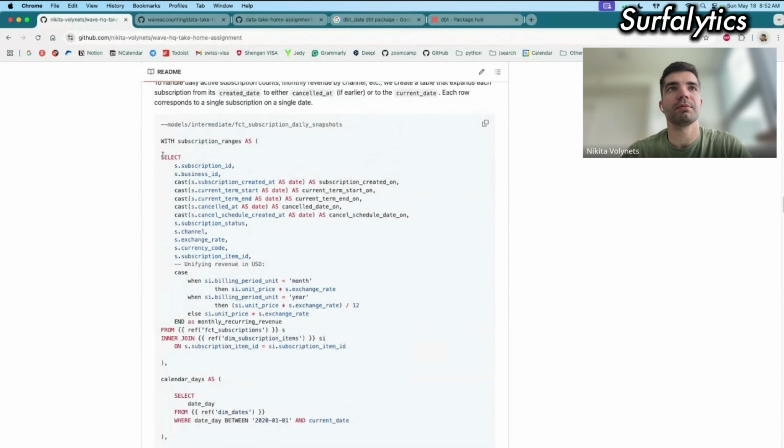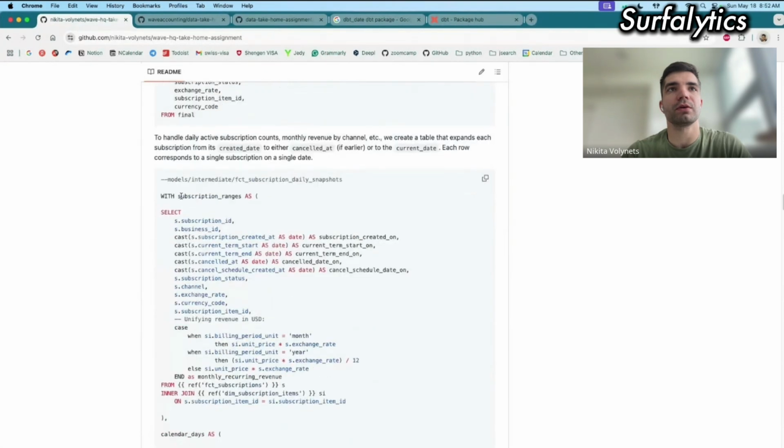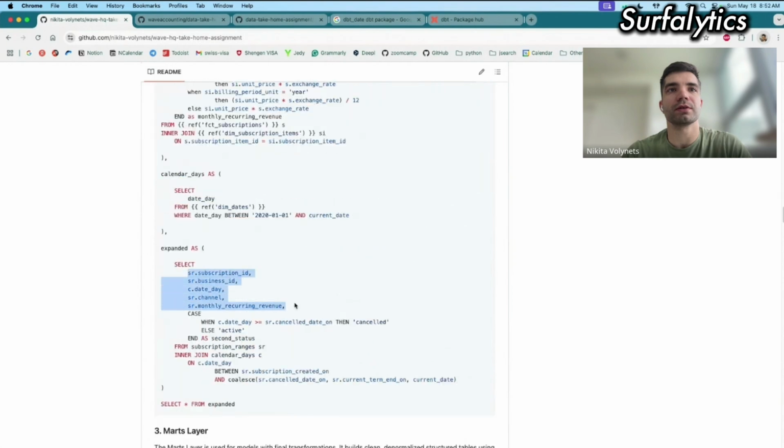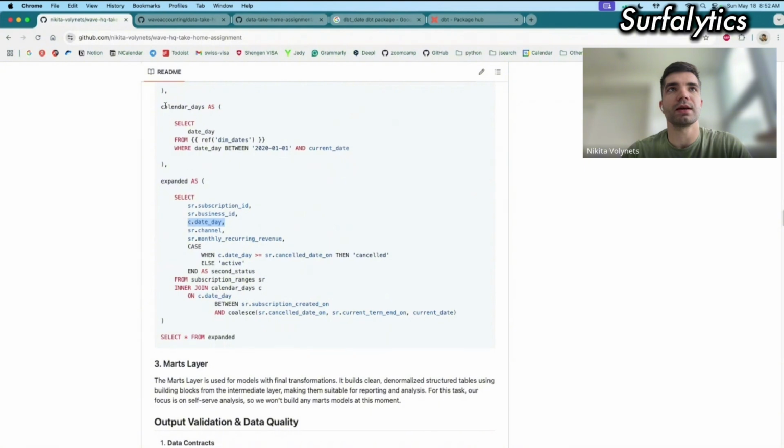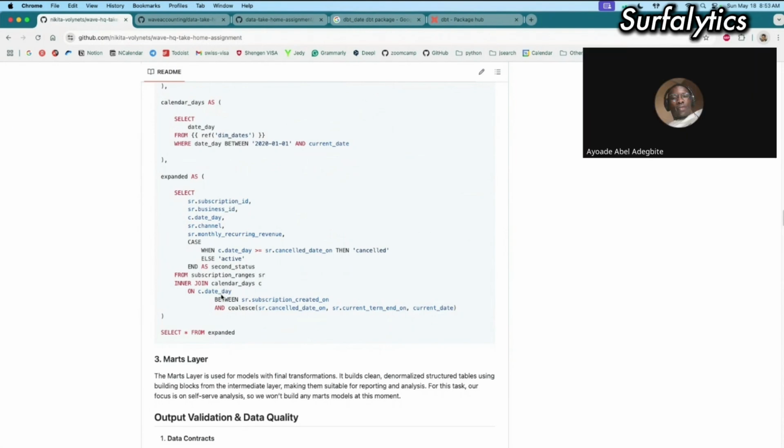So I took this table, which was the main one, subscription ranges. This is how I called it. I took most of the fields from here, and the date I took from the calendar days table, from the dates. And here I implemented some logic. For the dates table, I just took the date, and I wanted to see dates only for the active period.